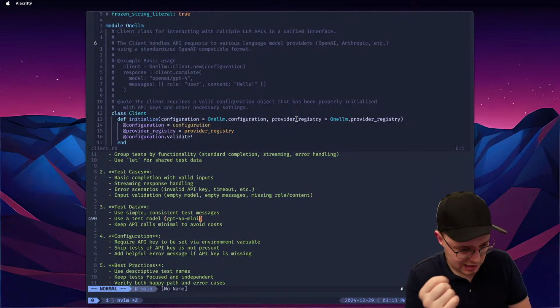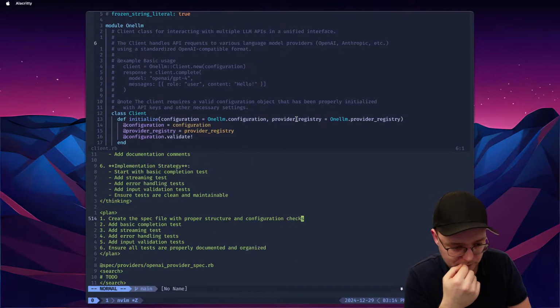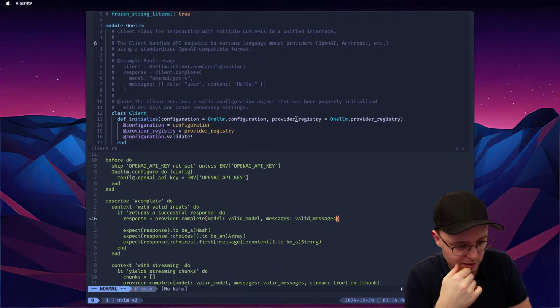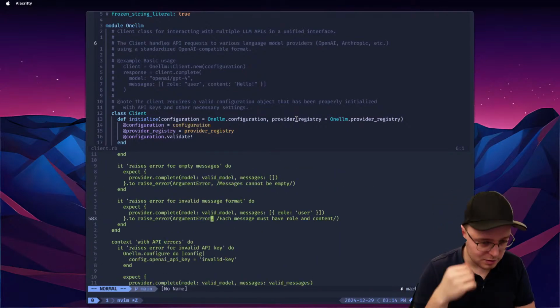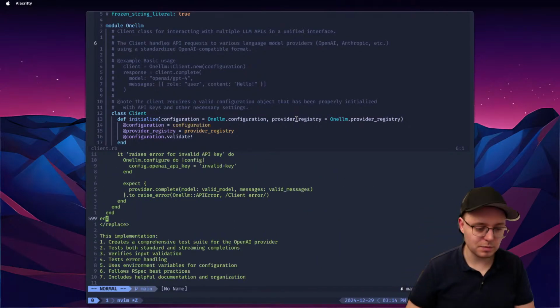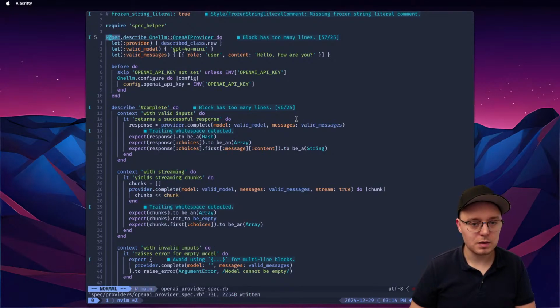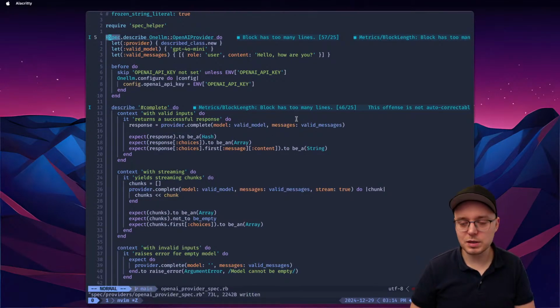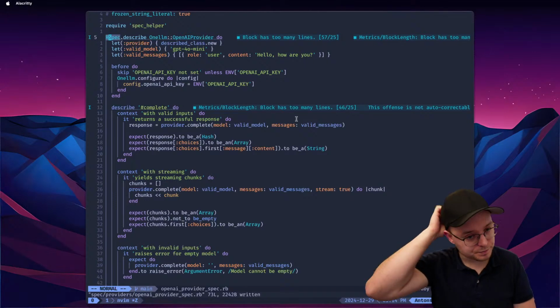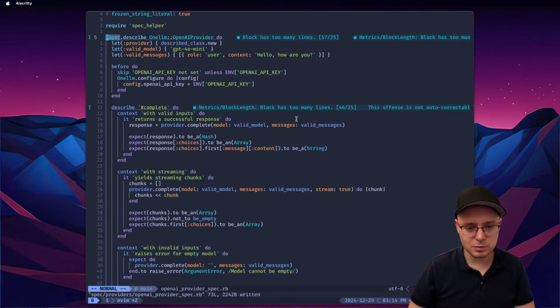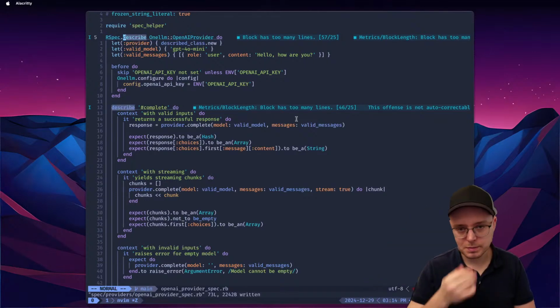Okay, we're going to use that group test for functionality. I'll provide this. Let's look at that. Let's review the test file spec. Okay, describe block, too many lines, block metric block, too many lines. What else? Man, that's fine.